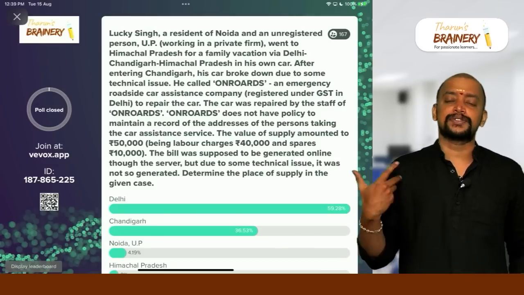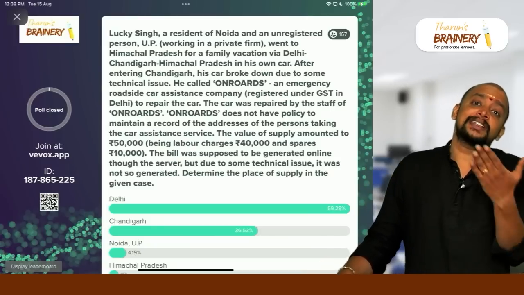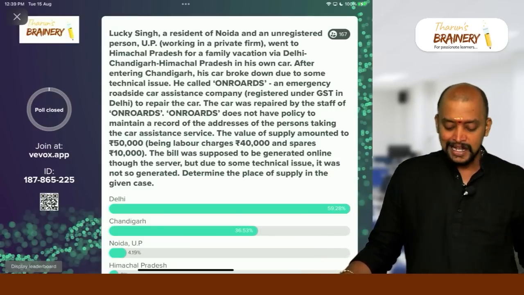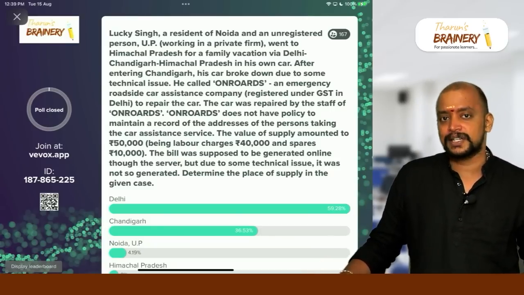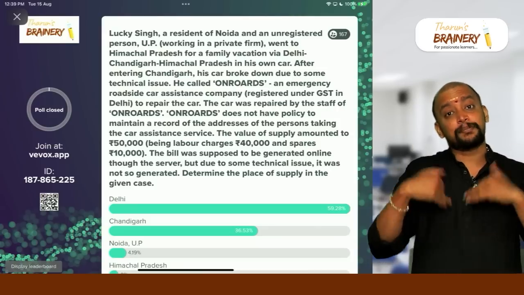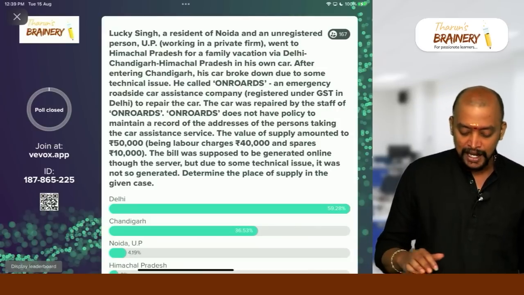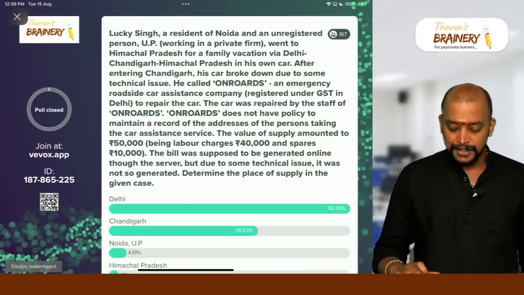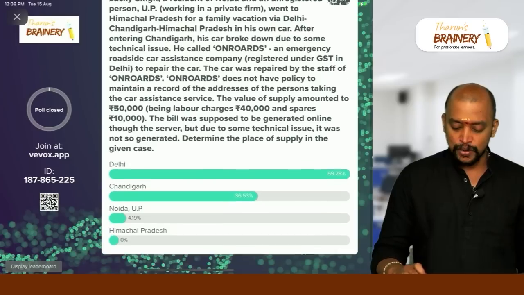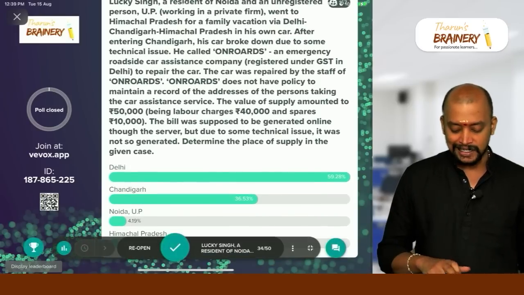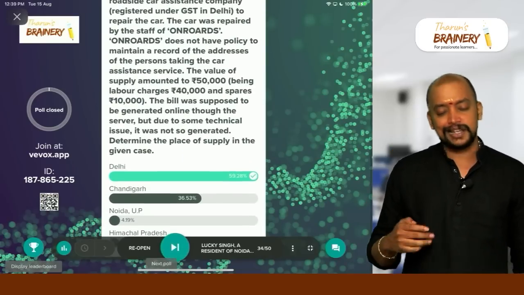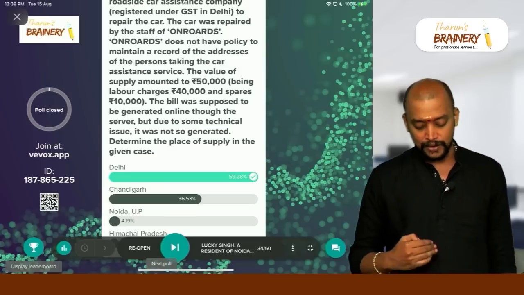So in case of B to C, location of recipient in the records of supplier, there is nothing in the records of the supplier, therefore the location of supplier will be taken as the place of supply. So what is the location of supplier? The on-road emergency roadside car assistance company is registered in Delhi, so Delhi will be taken as the place of supply in this case. Okay.